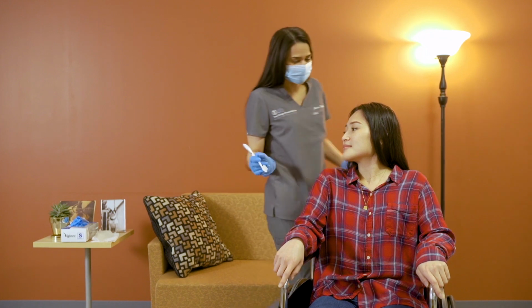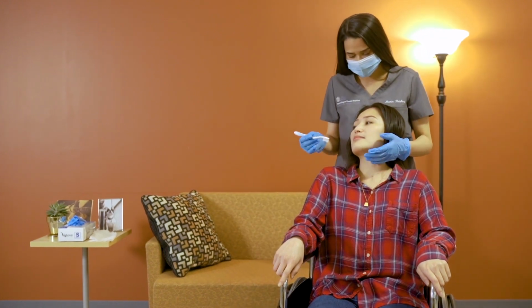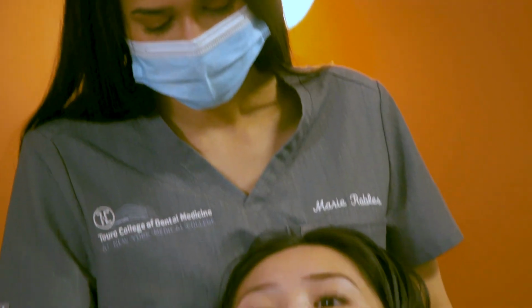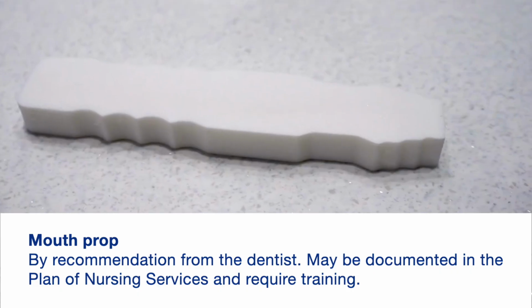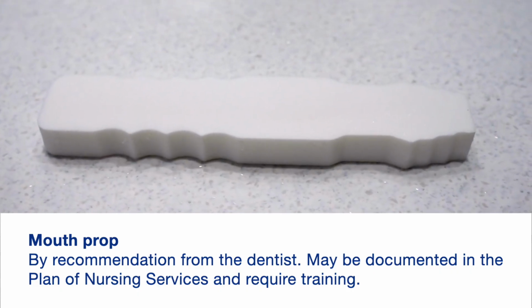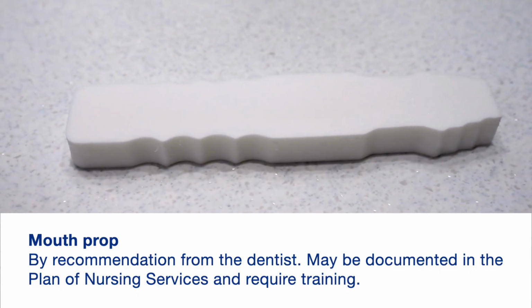Position 4, in a wheelchair. Stand behind the wheelchair. Use your arm to brace the individual's head against the wheelchair or against your body. Consider using a pillow so that the person is comfortable. Another helpful tool is a mouth prop. This can be used if it is difficult to keep the mouth open.